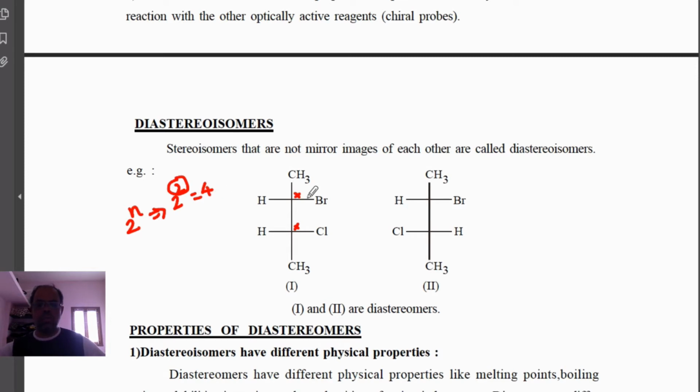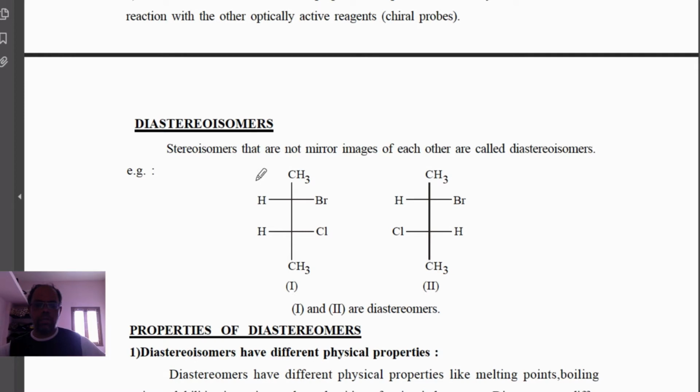Out of that, this will be one type and this will be another type. For this compound you can write a mirror image, and for this one also you can write a mirror image. Totally 4.